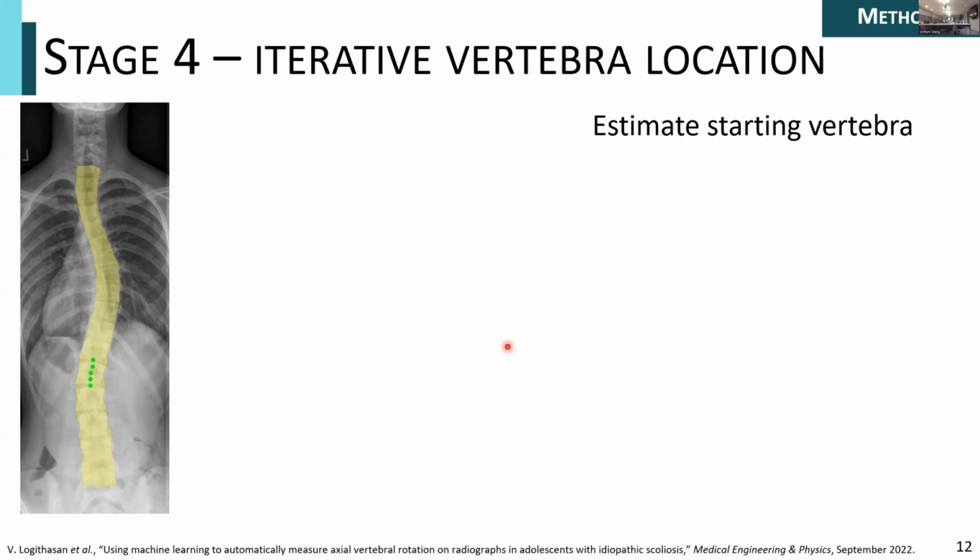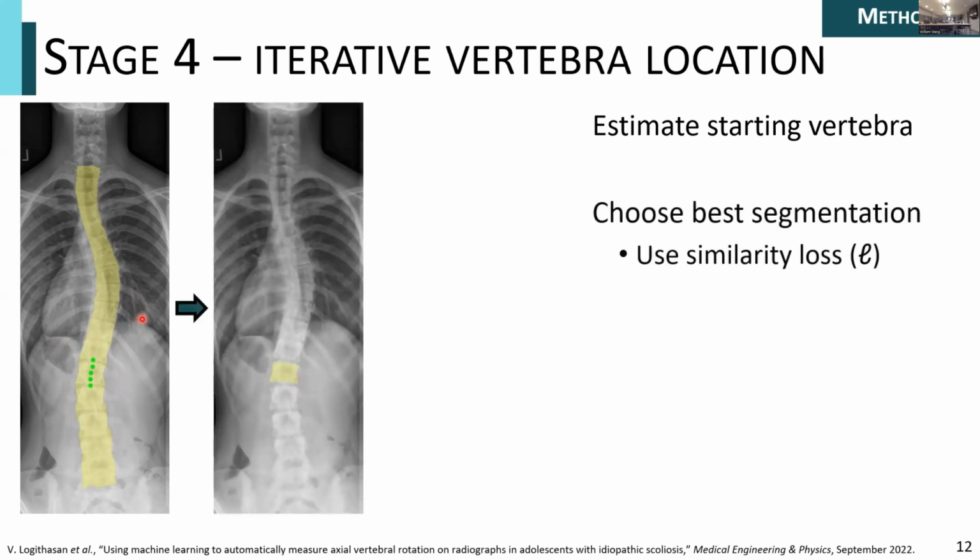It starts by first estimating the starting vertebra, basically by cropping 5 images roughly 2/3 down the spinal column, indicated by the green dots here. This is where the clearest vertebrae are typically present. That's why we chose this location. We crop and segment all 5 of those, and then we choose the best segmentation out of those 5 to use as our starting point. To determine which one is the best, we use a derived similarity loss, script L, and I'll go over the details of that in the next slide.